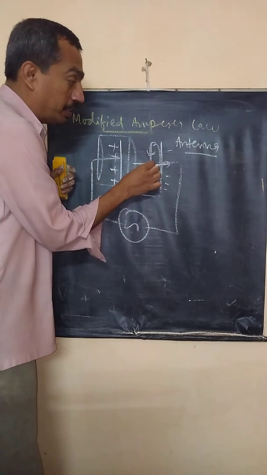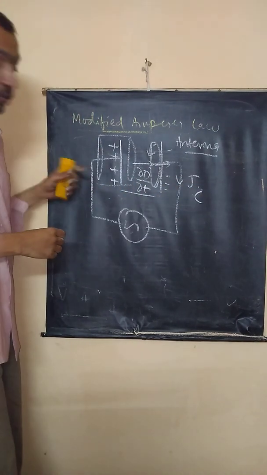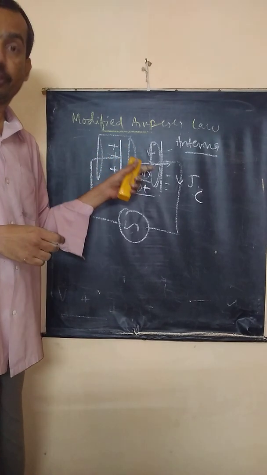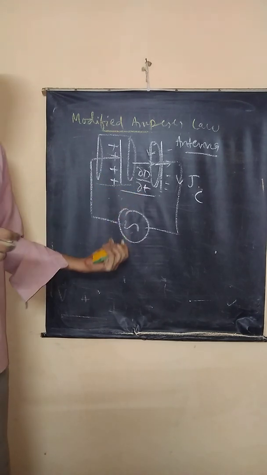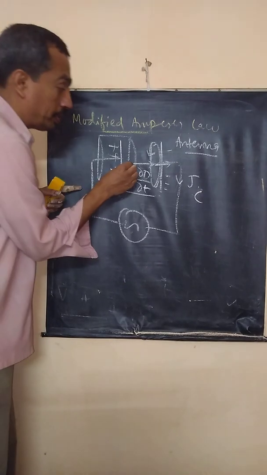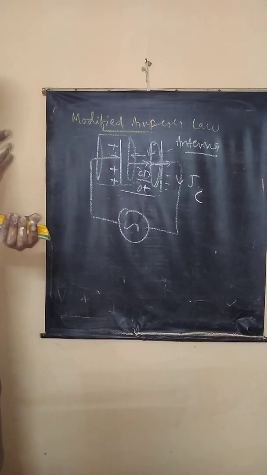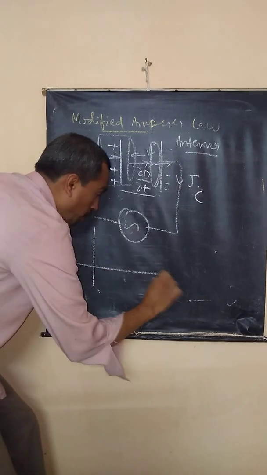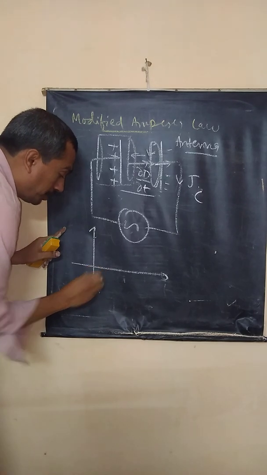See, when the current reaches here, from there it is conduction current only, correct? So between the two plates of the capacitor, through the dielectric, the displacement current flows, correct? So the capacitor across which charges are oscillating becomes the source of electromagnetic waves. When this is plus, the displacement current will be like this. When this is minus, the displacement current will be in this direction. So oscillation of charges produces a varying magnetic field, correct? So now if the magnetic field increases like this in this plane,